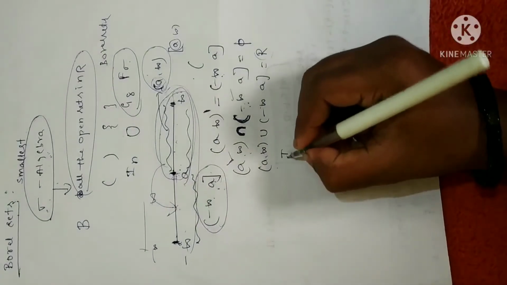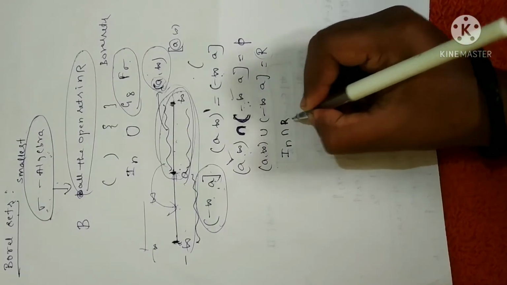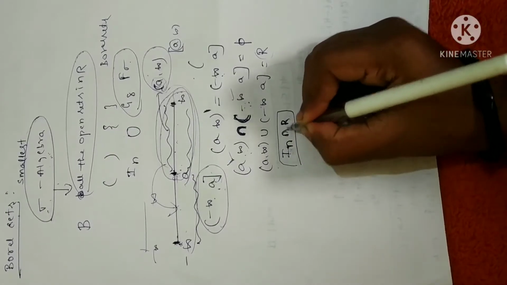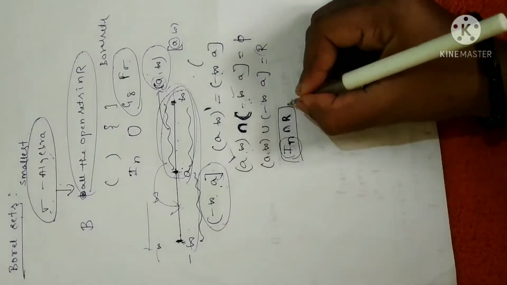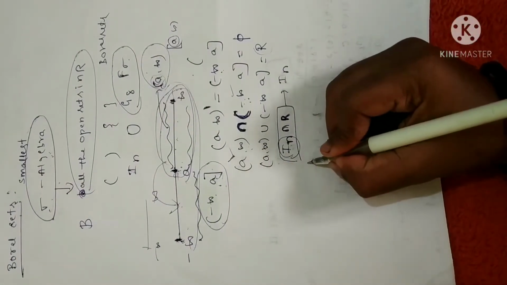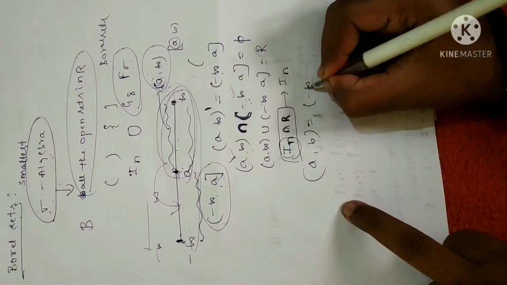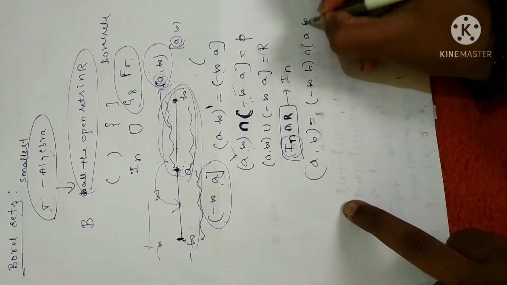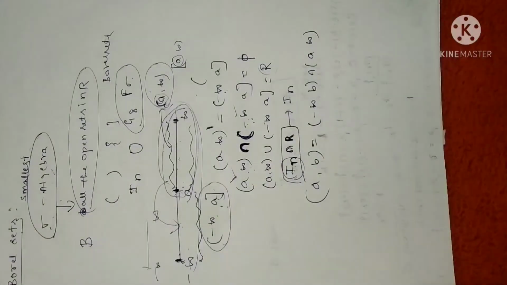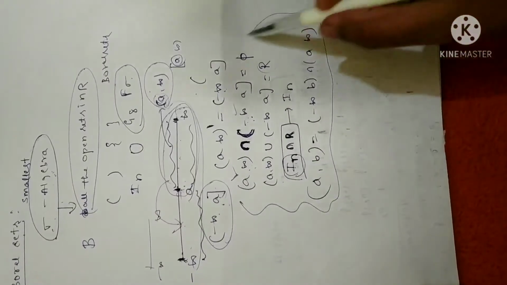Fine. And remember, I have already told you, when you're going to take intersection, you have to write a second set. But it is not the case when you're going to take intersection with open intervals. So when you're going to take an open interval intersection with the real numbers, remember you're going to get the open interval itself. Fine. Now, the next thing is, any open interval (A, B) can be written as minus infinity to B intersection A to infinity. Remember, any open interval (A, B) can be expressed as minus infinity to B intersection A to infinity. These are all the key points that you should know to solve the theorem.